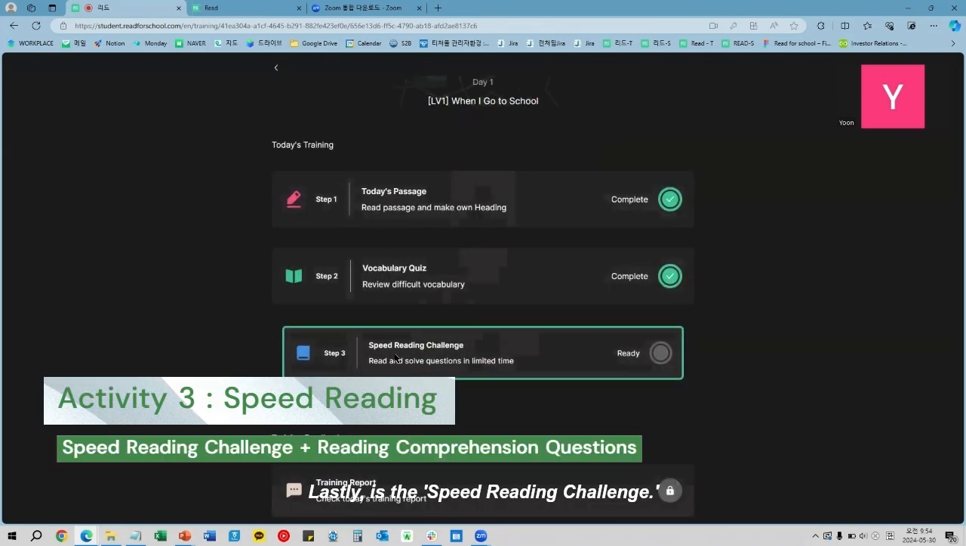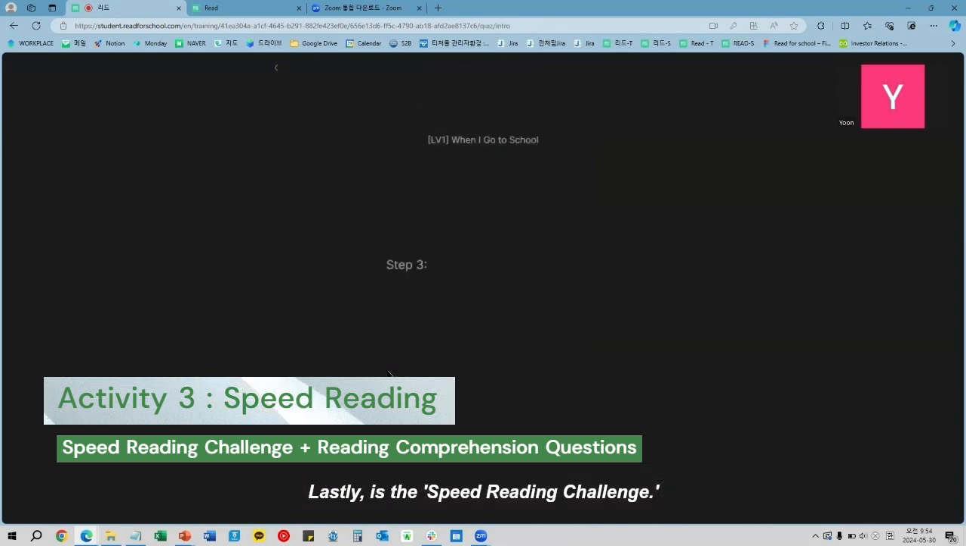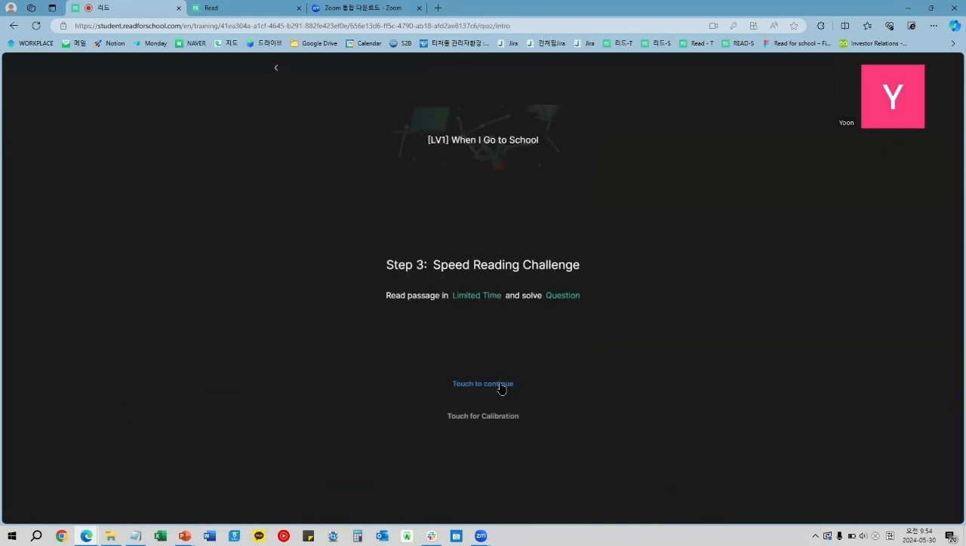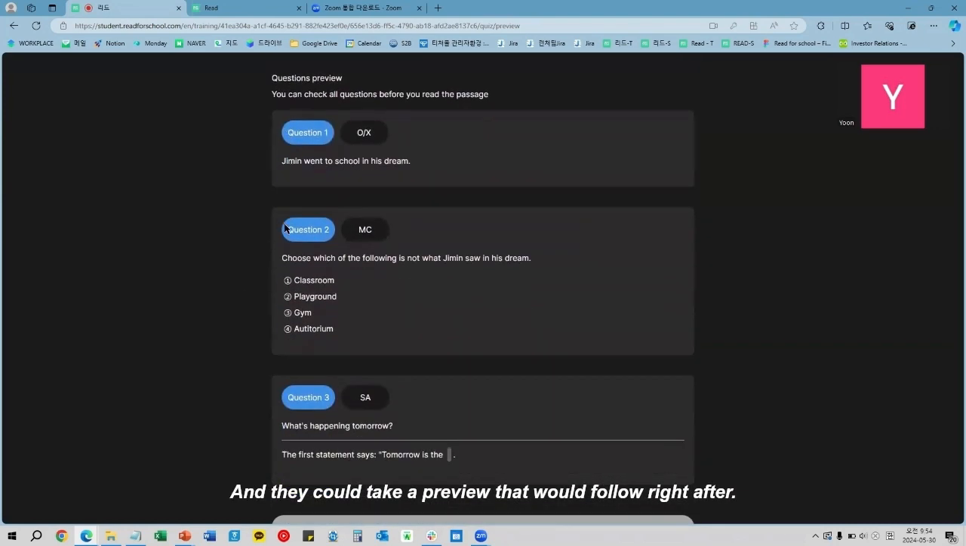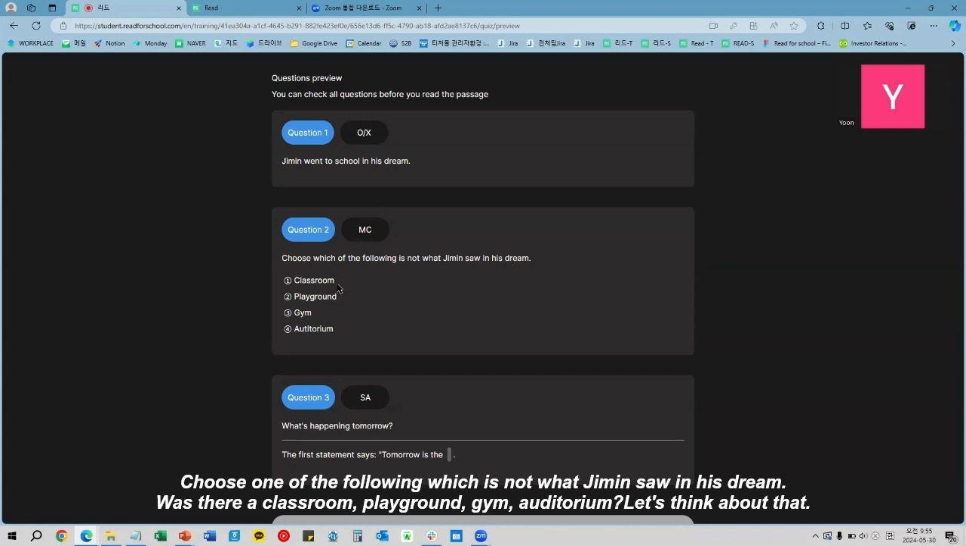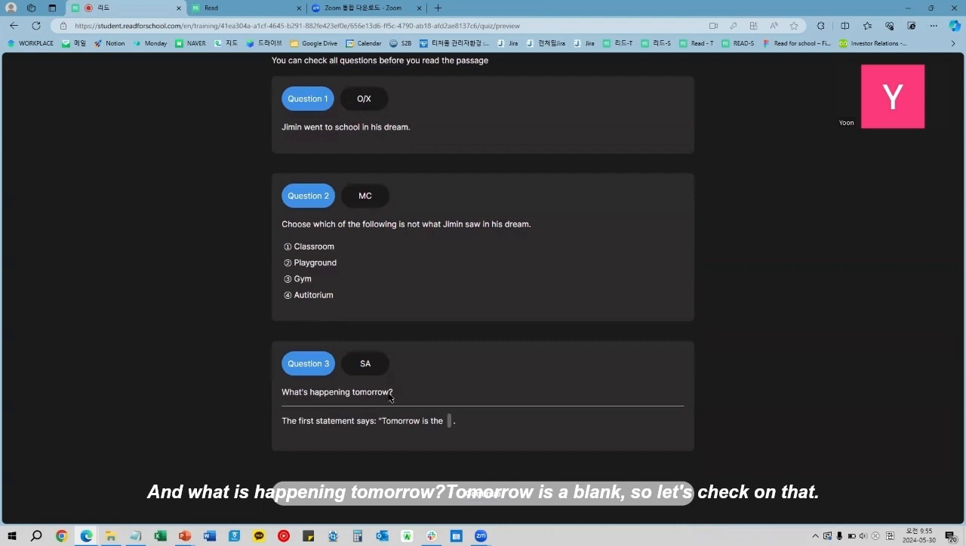And lastly is the speed reading challenge. Touch to continue. So students here, they could choose among 4 speeds, which they would like to challenge on. And they could take a preview on the questions that will follow right after. So did Jimin go to school in his dream, O or X? Choose one of the following, which is not Jimin saw in his dream. Was there a classroom, playground, gym, auditorium? Let's think about that. And what is happening tomorrow? Tomorrow is blank. So let's check on that.